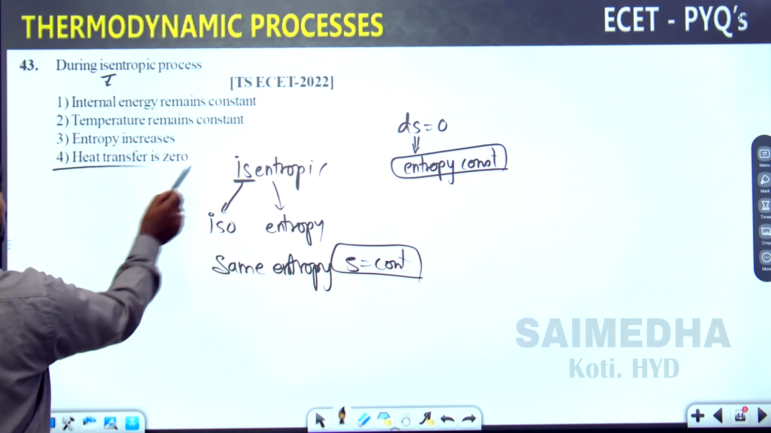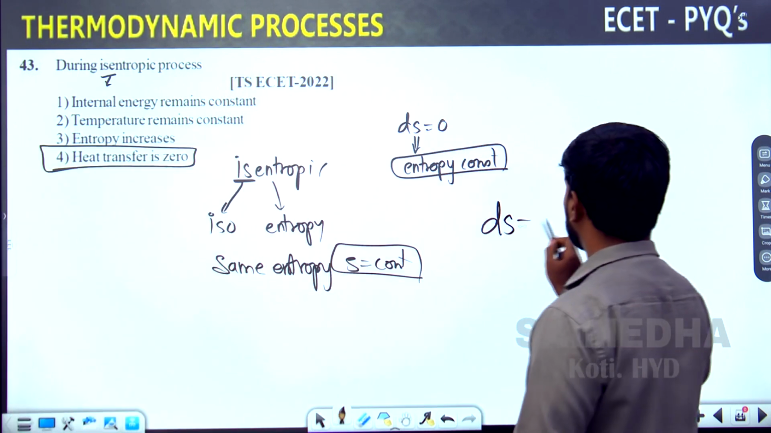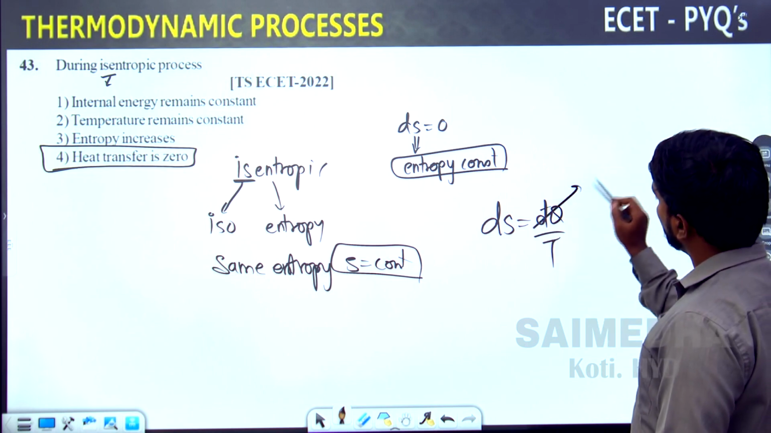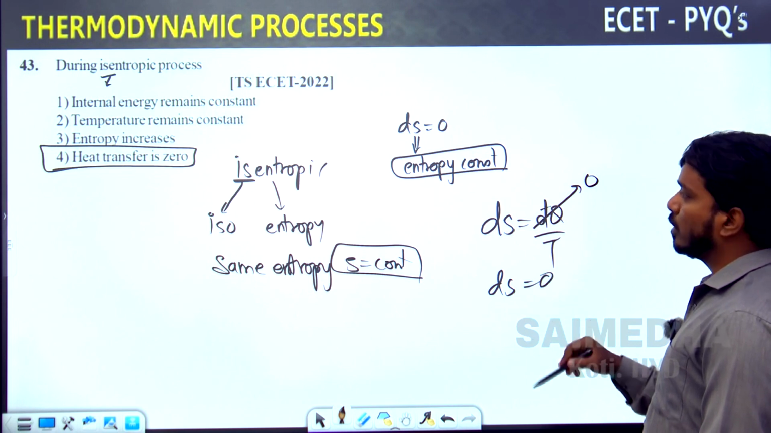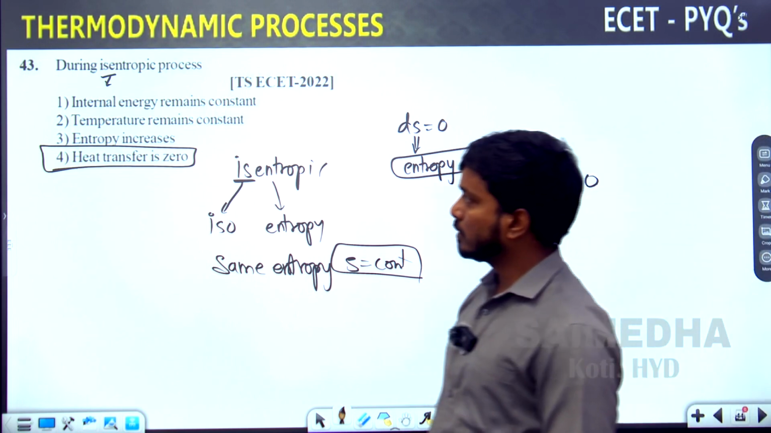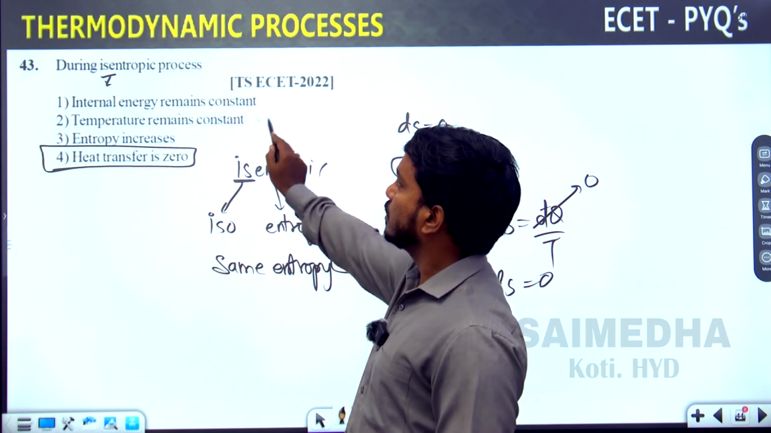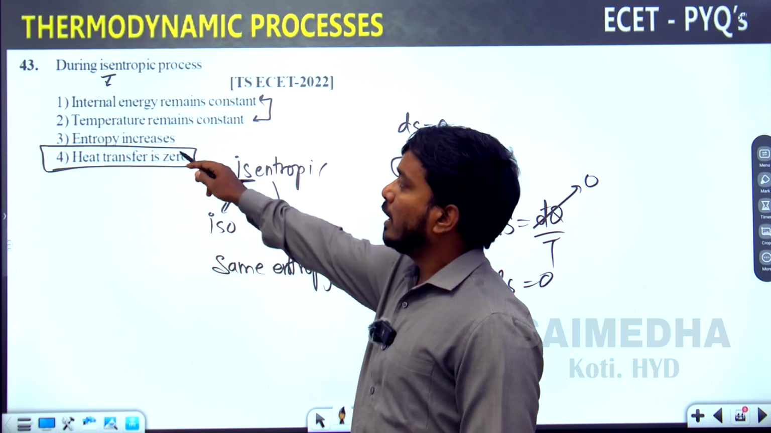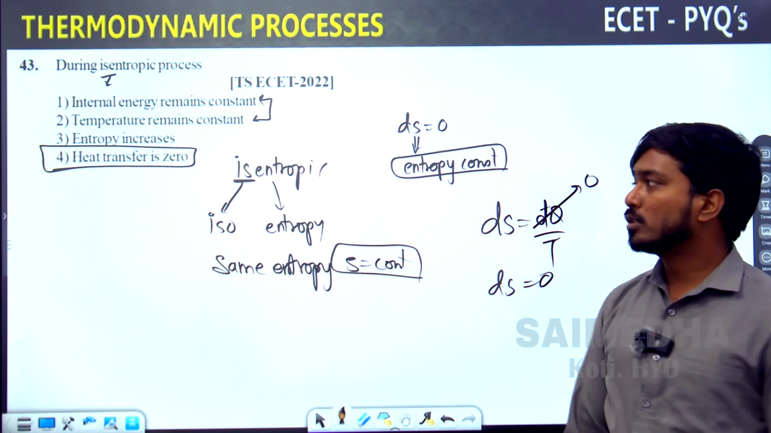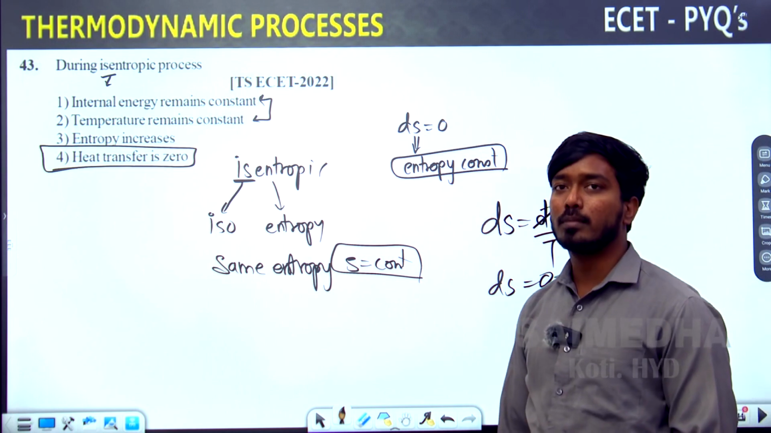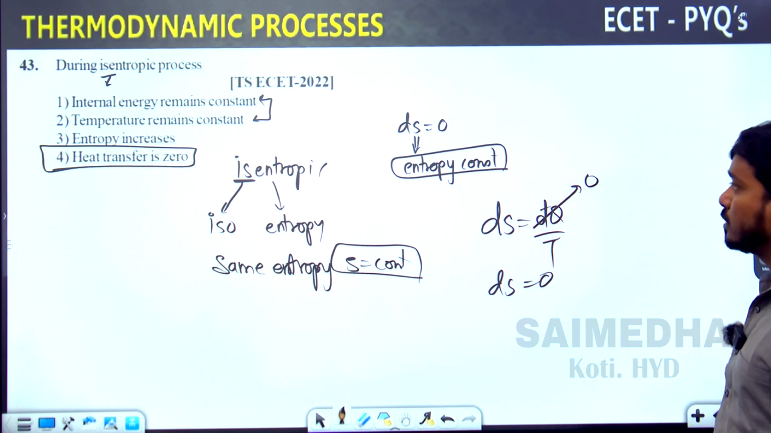So heat transfer is 0, we can say, because we know the formula: change in entropy is equal to dQ divided by T. When dQ becomes 0, only then the ds value becomes 0 and entropy becomes constant. So heat transfer is 0 is the correct answer, because internal energy, temperature and energy constant options are the same. Entropy increases? In an isentropic process, entropy does not increase, it remains constant. So the best option among these 4 is option number 4 only: heat transfer equals 0. Okay, go for the next question.